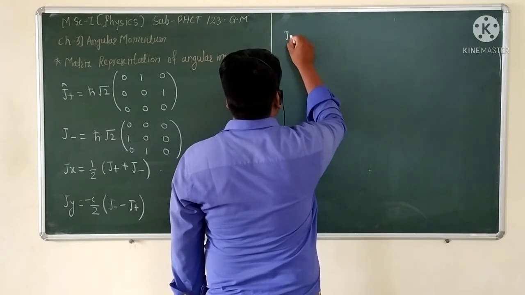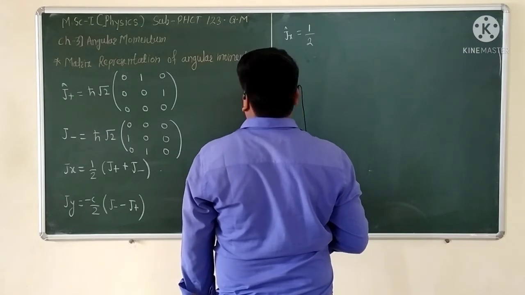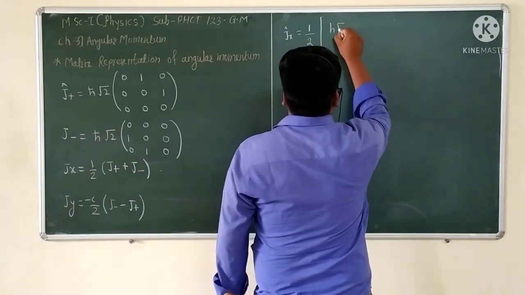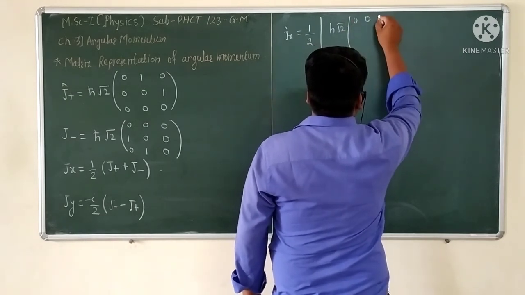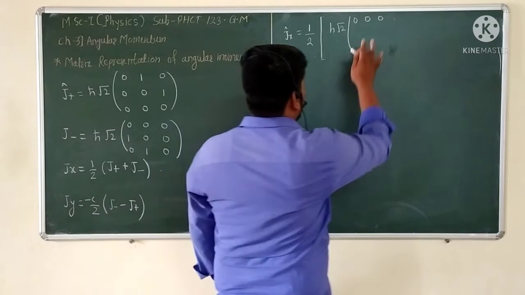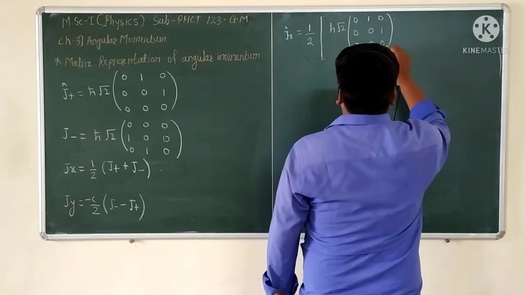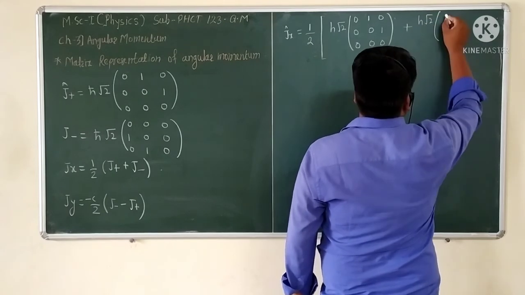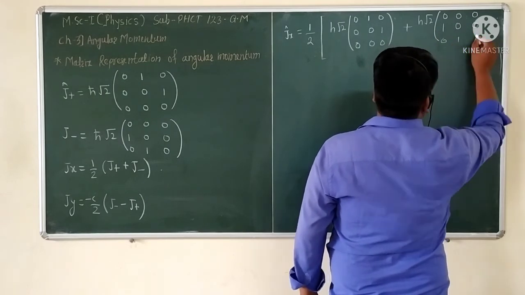So Jx is equal to 1/2, taken outside, times (ħ√2 times the matrix 0 1 0, 0 0 1, 0 0 0, plus ħ√2 times the matrix 0 0 0, 1 0 0, 0 1 0).